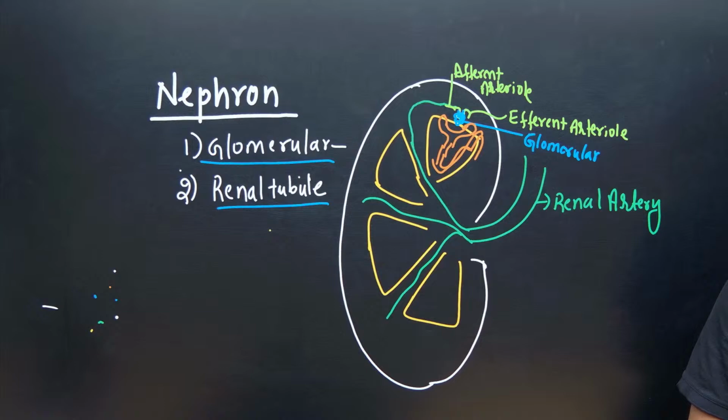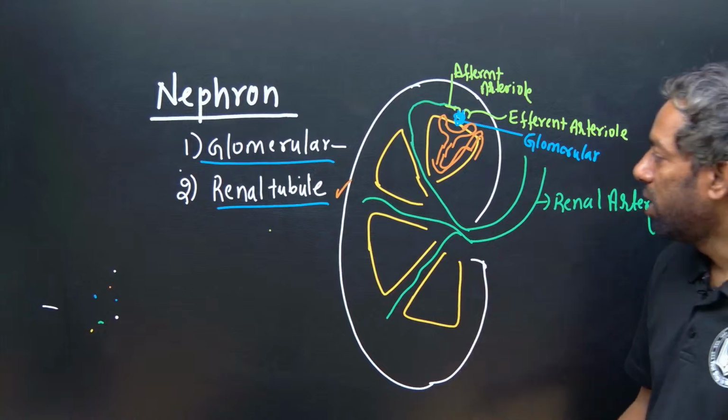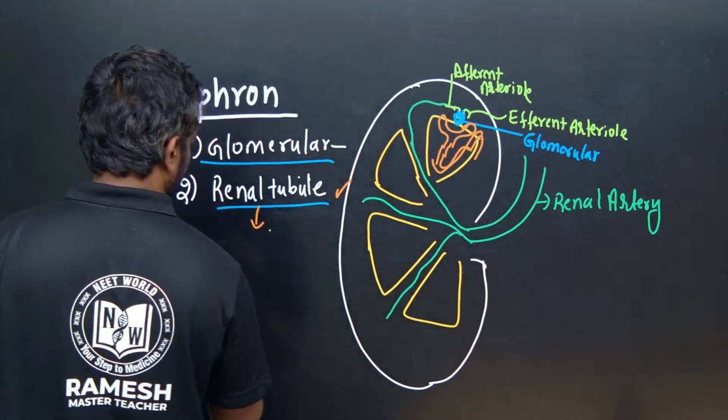What kind of tissue is involved in filtration, absorption, and secretion? Epithelial tissue, right? The nephron, nothing but the renal tubule, is completely made up of epithelial tissue.